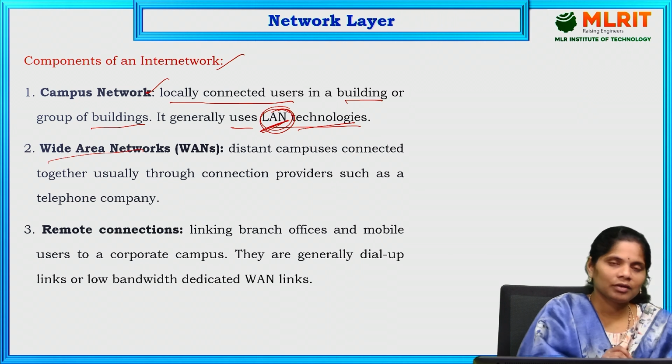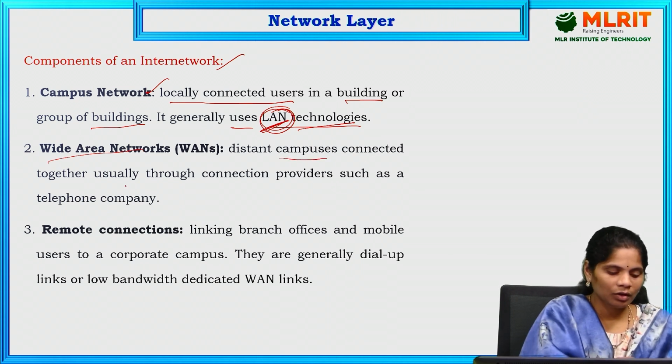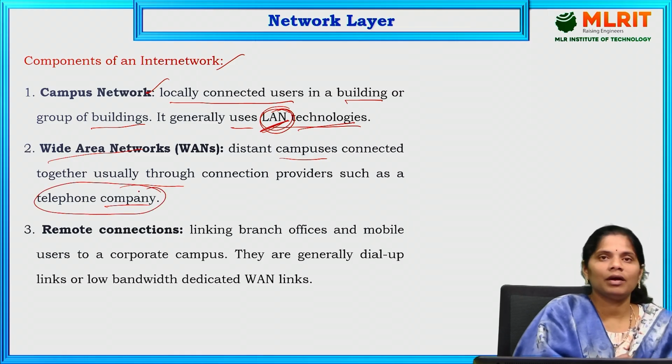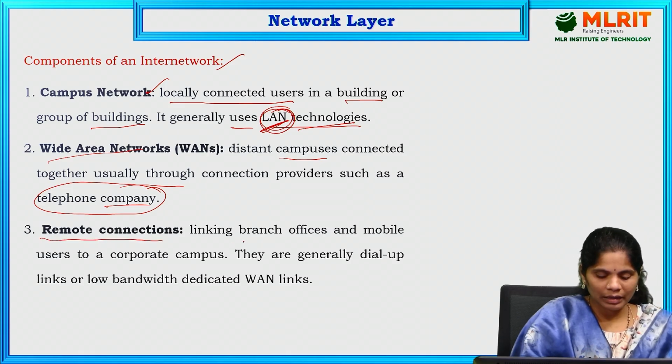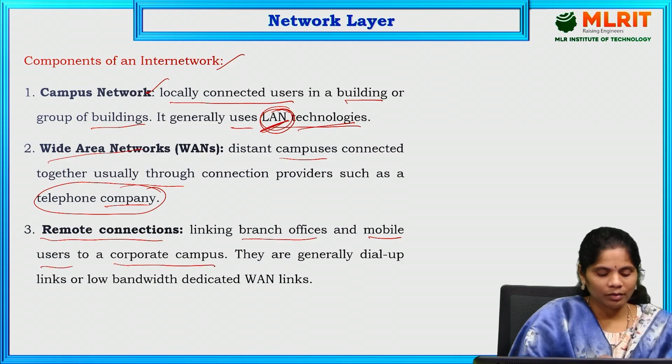Next is the wide area network, WAN. It is distant campuses connected together, usually through a connection provider such as a telephone company. The telephone company is an example of a wide area network. And remote connections. What are remote connections here? Linking branch offices and mobile users to a corporate campus.